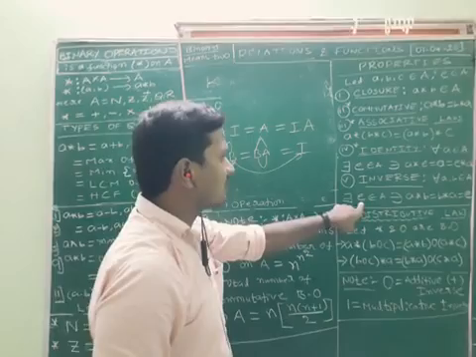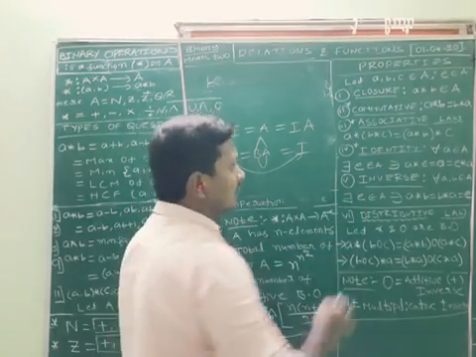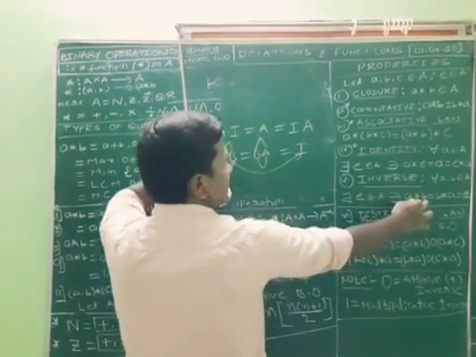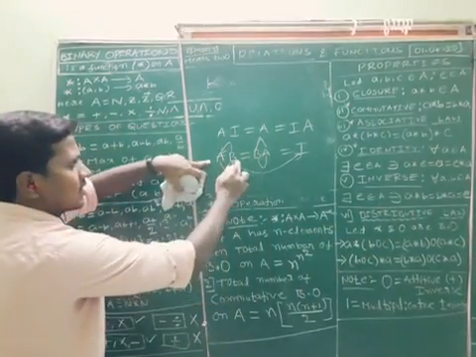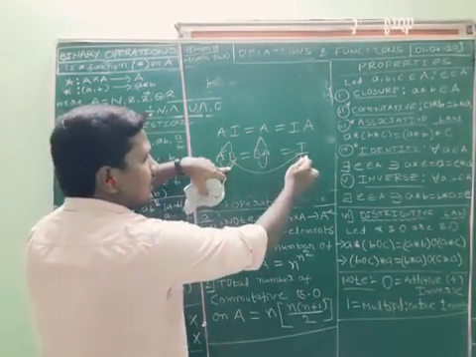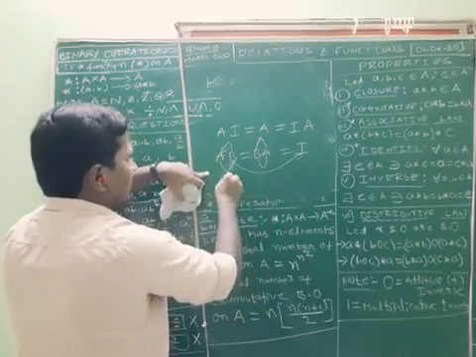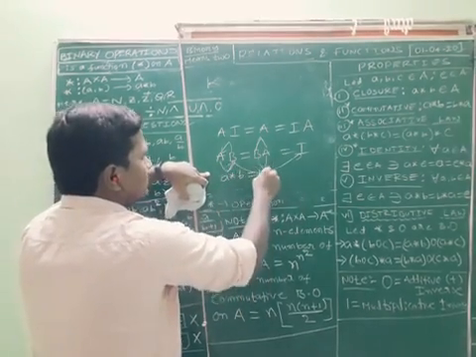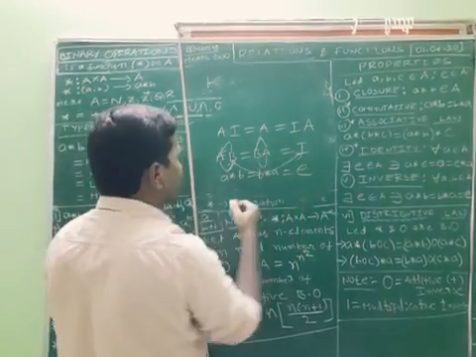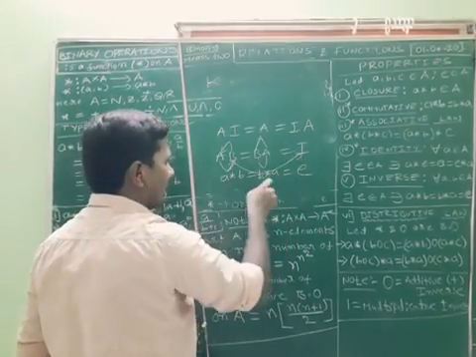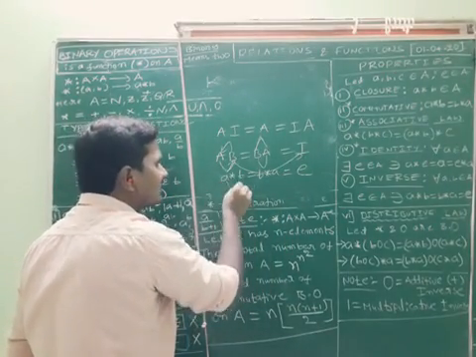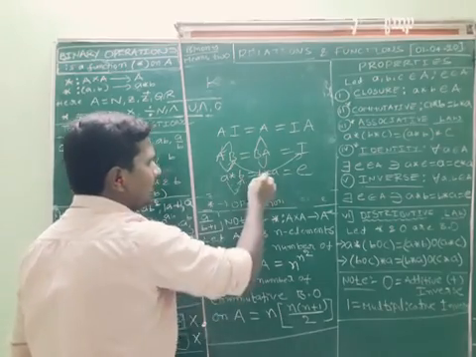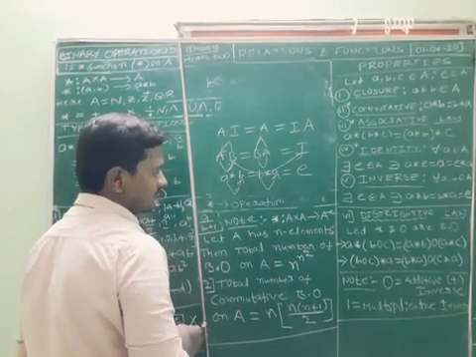The same way E is called the identity element. So here A star B is equal to B star A is equal to E. Then finally we got identity. So we can say that A is the inverse element of B and B is the inverse element of A.